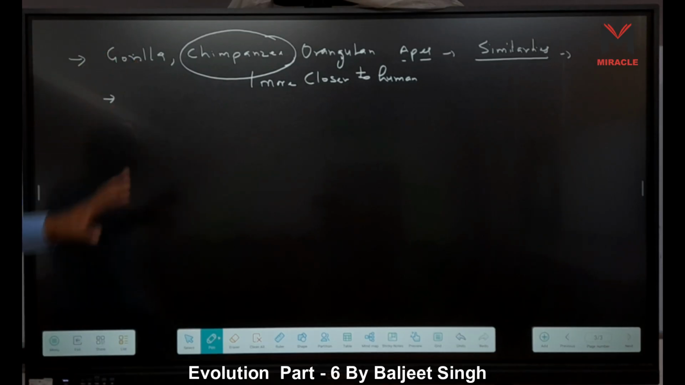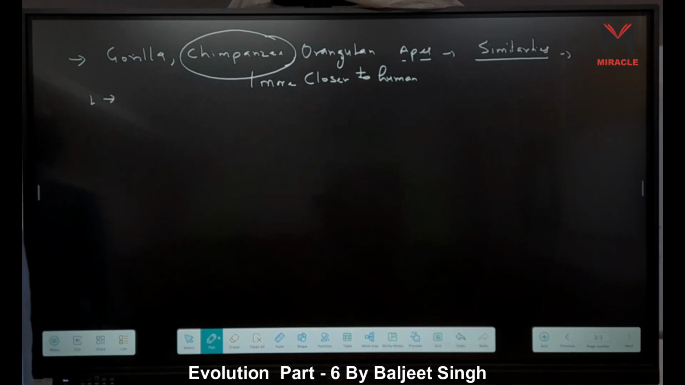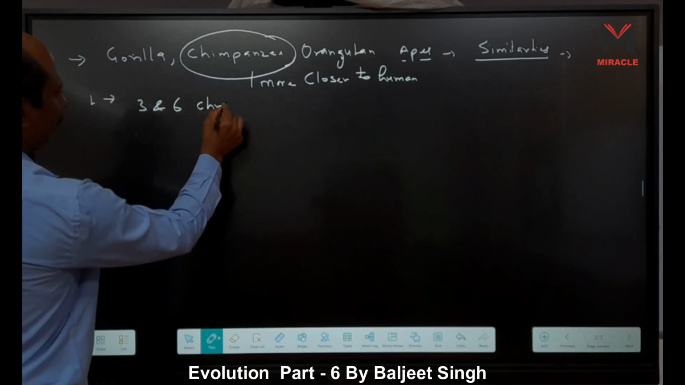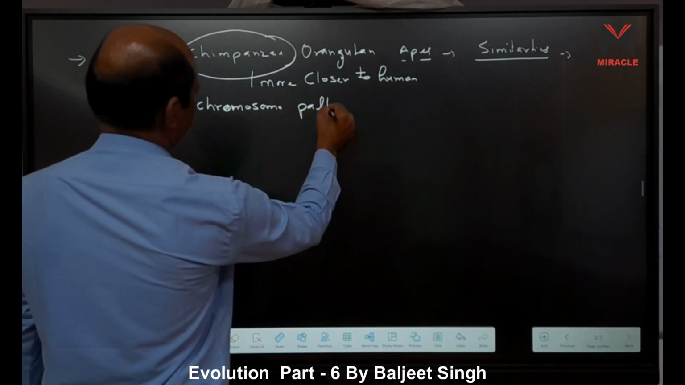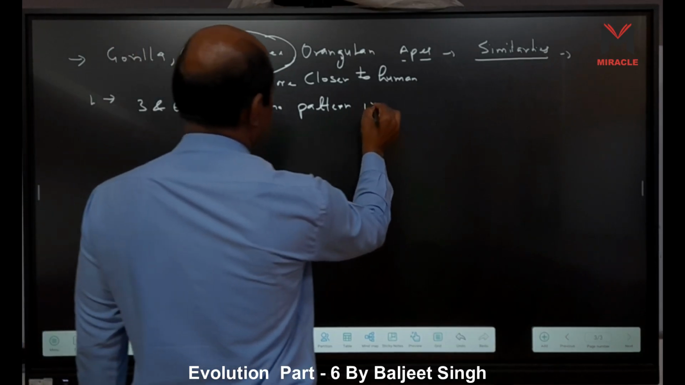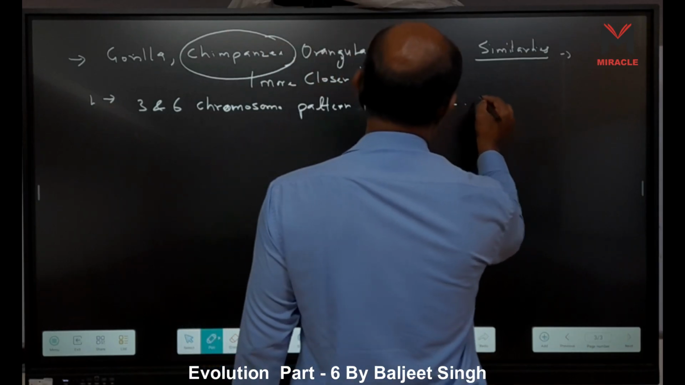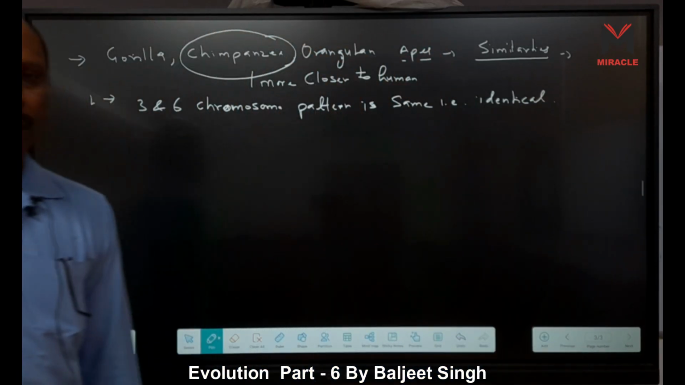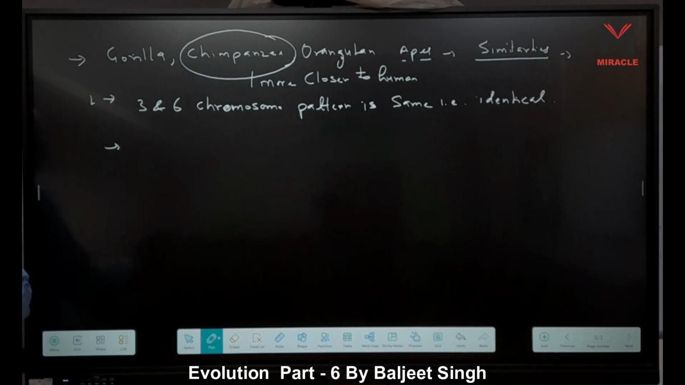Why is it more closer to human? Because we know, first, what are the proofs? First, the third and sixth chromosome pattern is the same. Same means we can say identical, exact same. Right? Second, what is the similarity here? Chimpanzee. When we consider the genes, right? Simply genes.